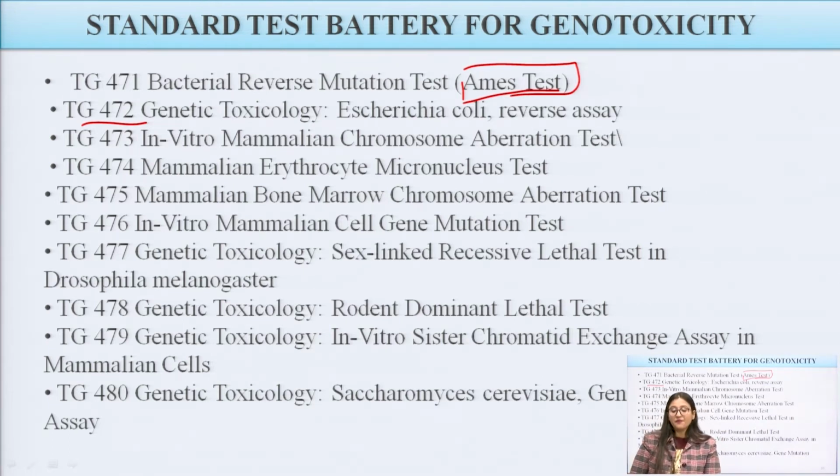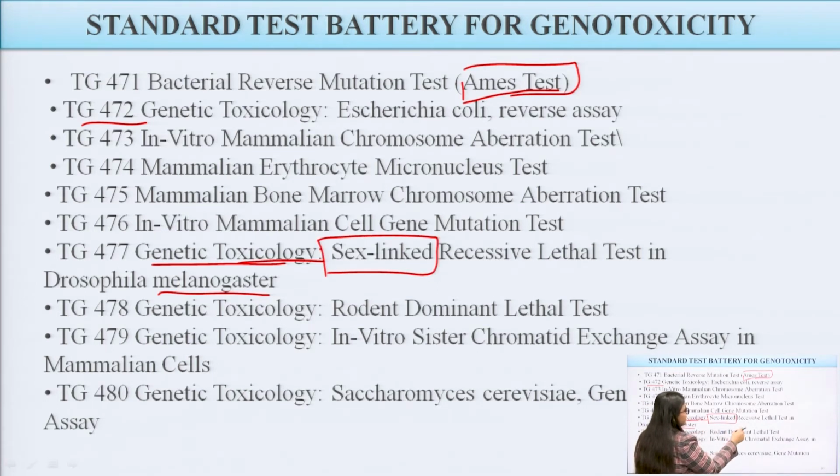Next one is TG477, the genetic toxicology test, the sex linked recessive lethal test in Drosophila melanogaster. This is a very important test for genetic toxicology, in which the sex linked recessive lethal test can be done on any kind of species.